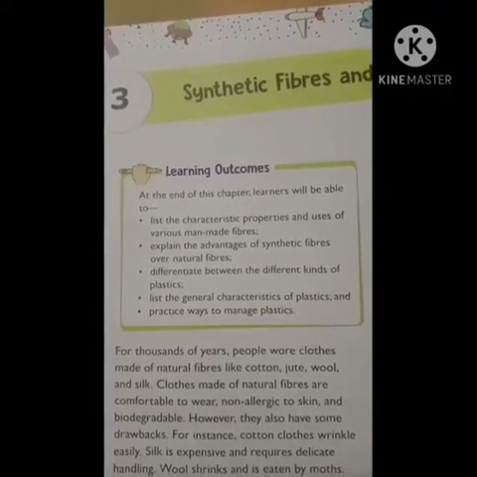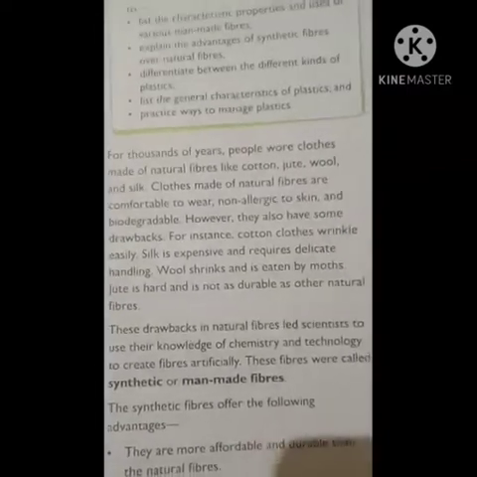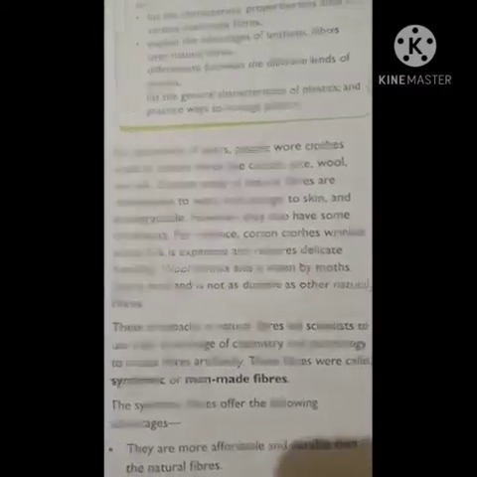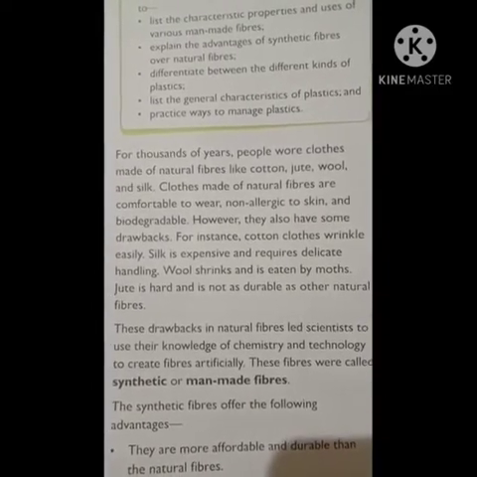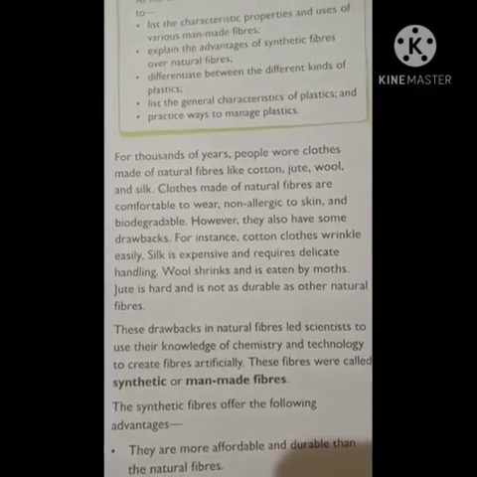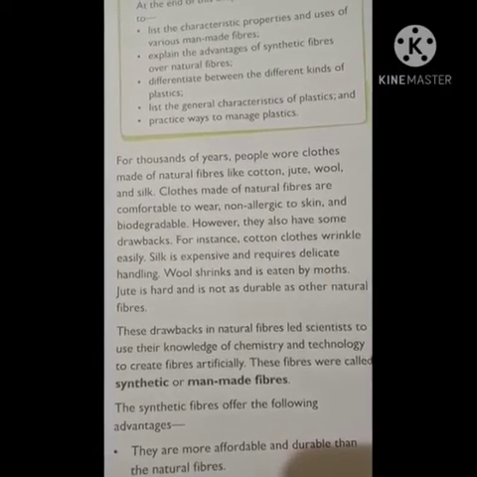So let us today start with the introductory part of this chapter, that is synthetic fibers and plastics. So children, in your 7th standard, you have already studied the fiber to fabric chapter, isn't it?